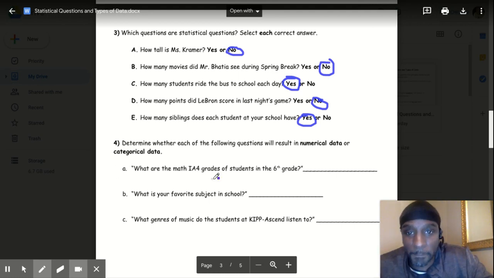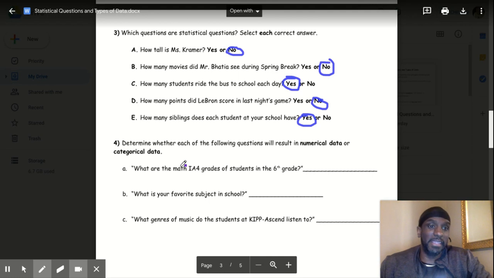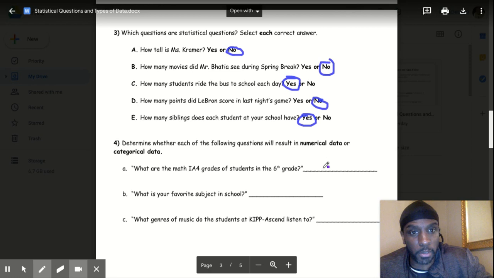So what are the math grades of the students in 6th grade? What would you say that is? Is that numerical data or am I going to get categorical data? I'm looking for the grades, okay? So if I'm asking for the grade number, I will get numerical data. That will be numerical data. I'm going to put ND for numerical data there, okay?